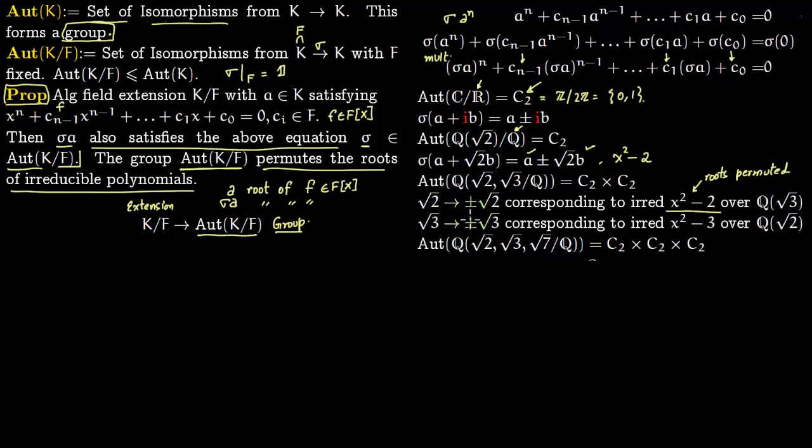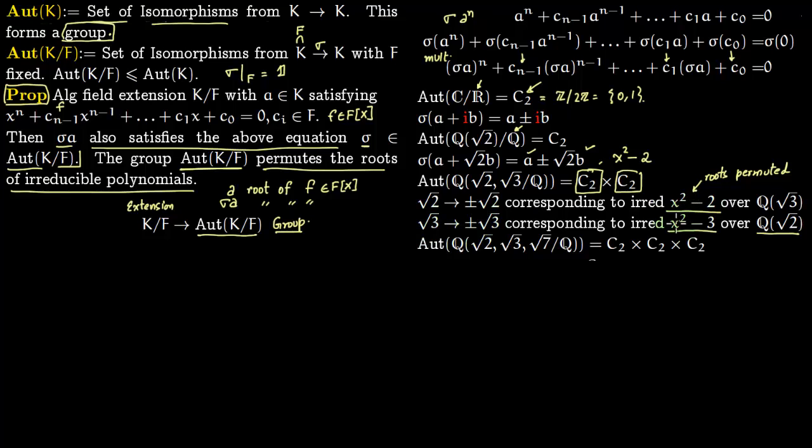Similarly here, root 3 is sent to plus or minus root 3, corresponding to the irreducible polynomial over the rationals adjoined with root 2. Now again, you can see that this is cyclic group 2. This generates the first group, and root 3 getting sent to plus or minus root 3 gives the second group. Notice that root 2 is not getting mapped to root 3 or minus root 3, or root 3 is not getting mapped to root 2 or minus root 2, because of these irreducible polynomials. This mapping precisely corresponds to the permutation here.